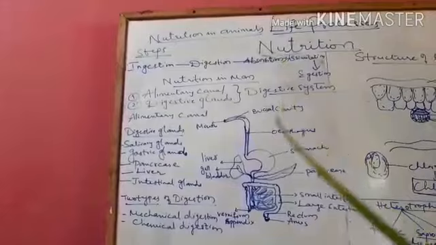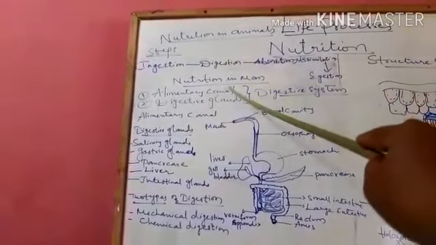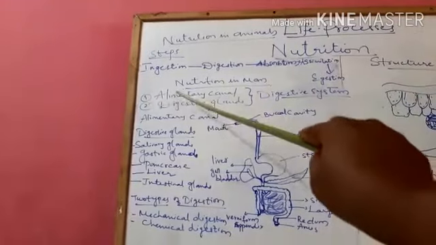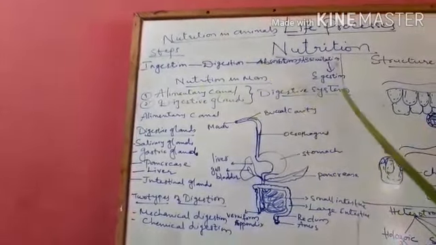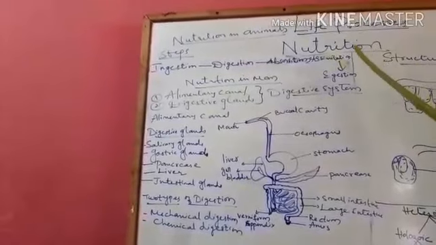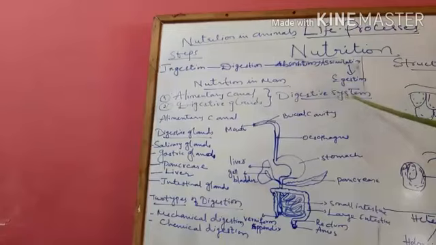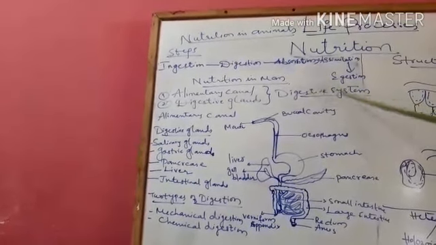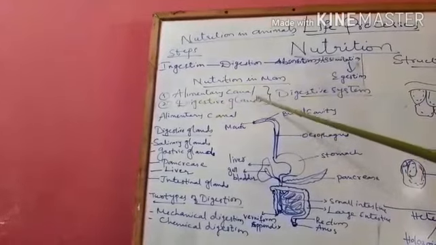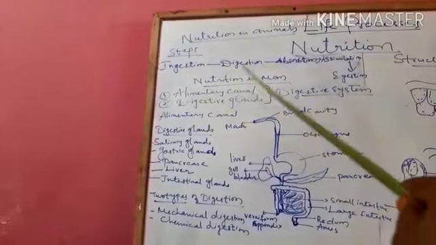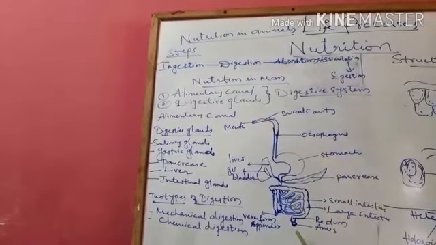So for your syllabus, you need to learn nutrition in man. Nutrition in man includes two parts, that is the alimentary canal and digestive glands. If you want to study nutrition in man, you should know the digestive system. What does the digestive system in human beings include? It is the alimentary canal and digestive glands. What does the alimentary canal include? The alimentary canal starts from the mouth and ends at the anus.